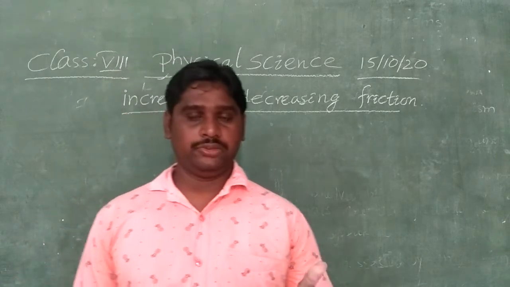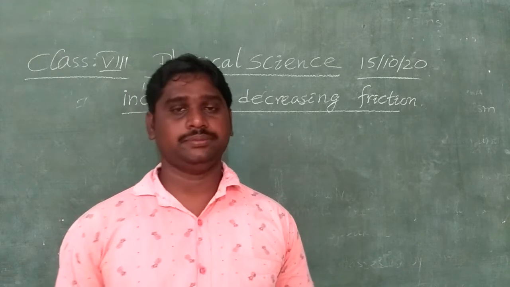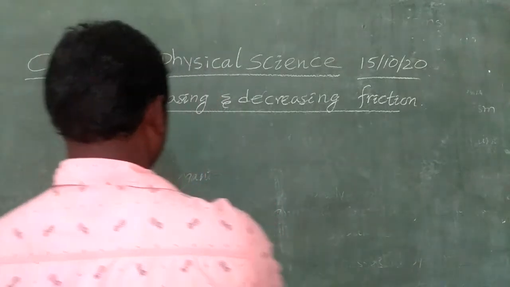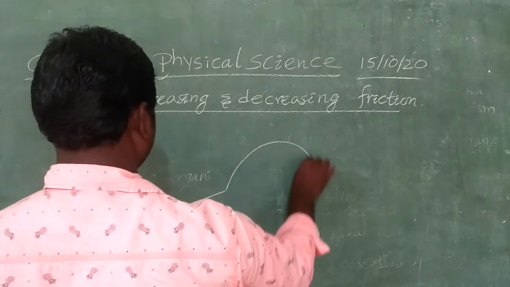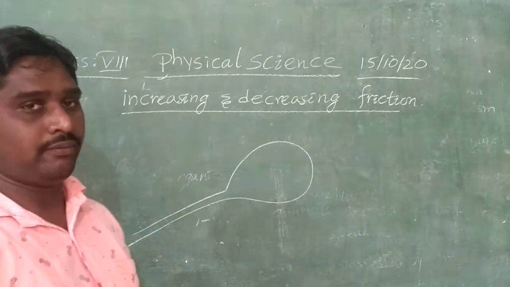Now we take a stainless steel spoon. Okay, look, this is a stainless steel spoon.